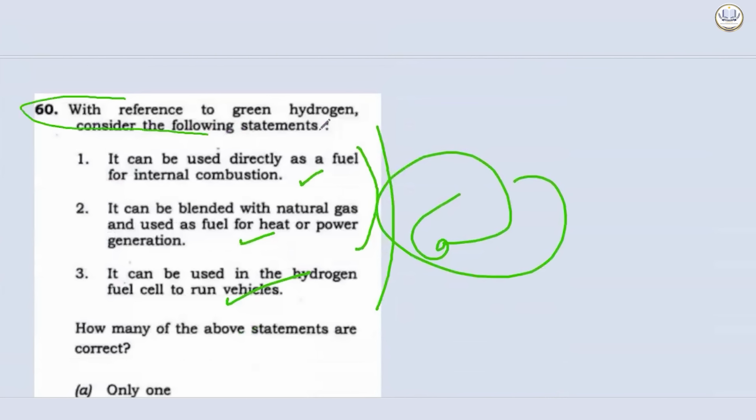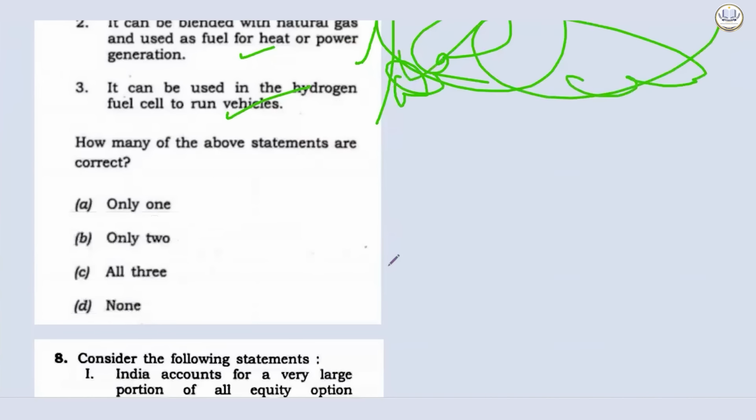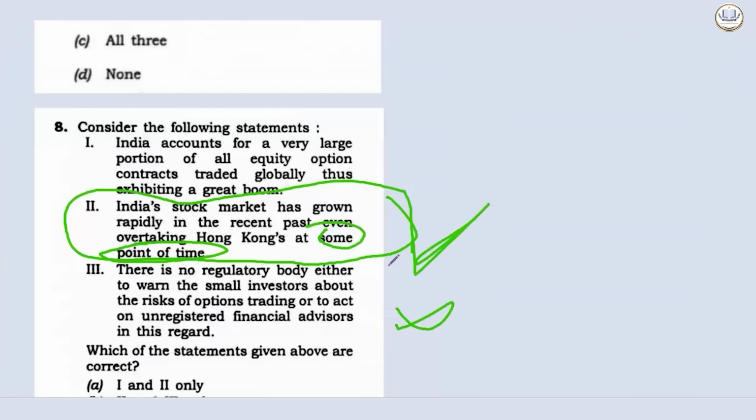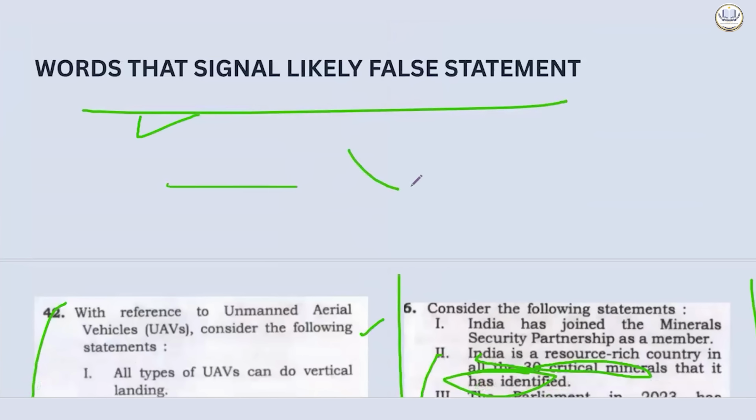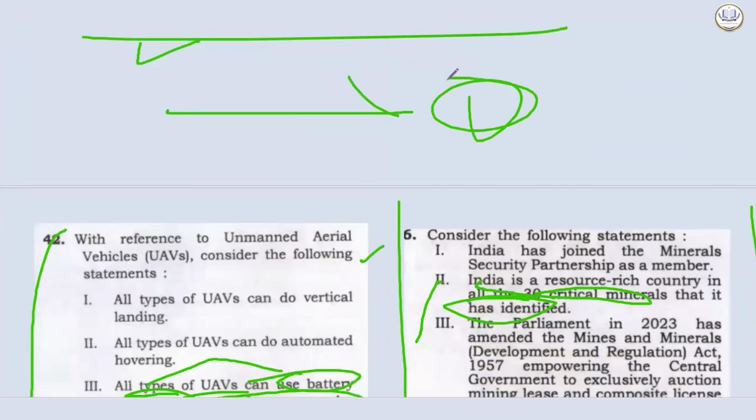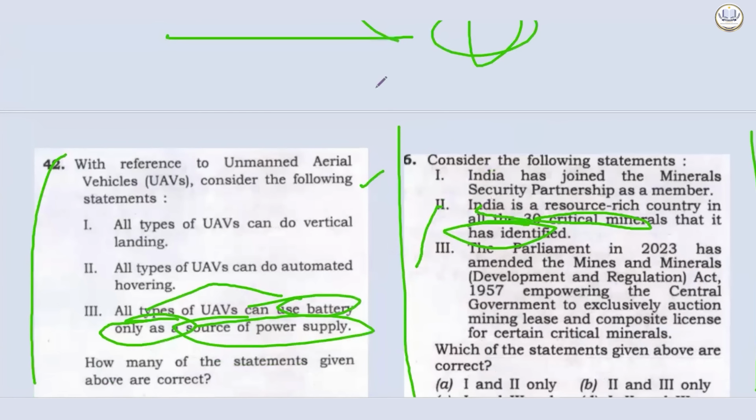Then we have: with reference to green hydrogen, consider the following statements. Again, we saw that if they are using "can be", the chance of it being correct is very high. But words that are trying to give a sweeping generalization need just one exception to fall down, so there is a huge chance that they will be incorrect. We have seen this about minerals specifically. Thorium is found naturally in all the coasts: incorrect. India has resources containing all the 30 critical minerals that it has identified. India is self-reliant in all this and that mineral. This will be 99% incorrect.